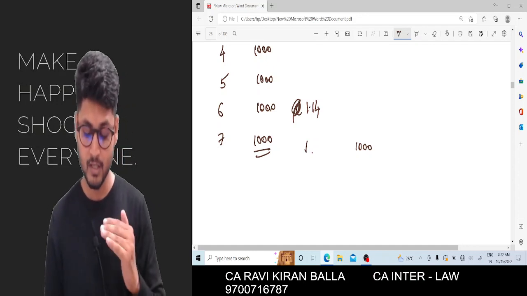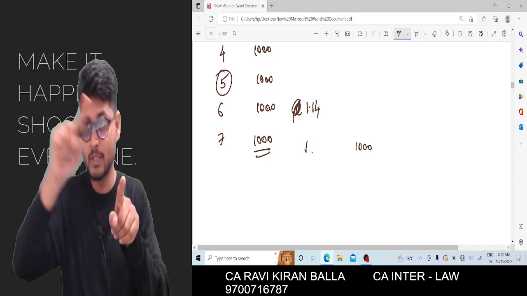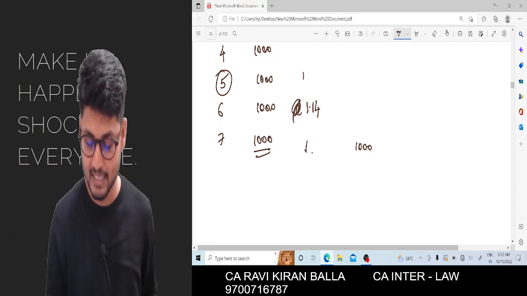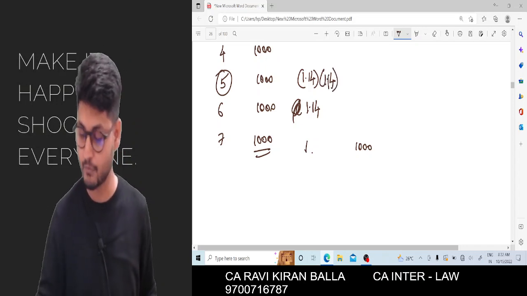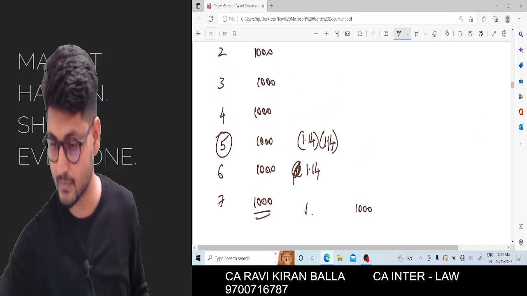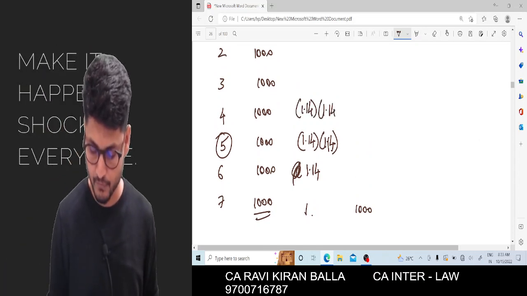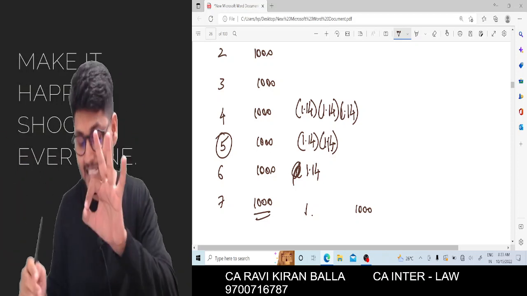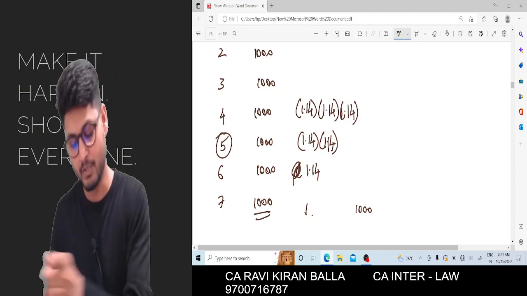For the third year, if you deposit at the 5th year ending, you need to go to the 6th year, and from the 6th year again to the 7th year. So here I can write it as 1.14 into 1.14. For the 4th year, it is 1.14 into 1.14 into 1.14, because 4th to 5th, 5th to 6th, 6th to 7th, 3 times compounding we need to do.